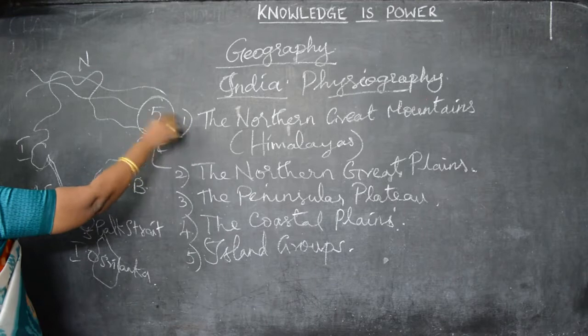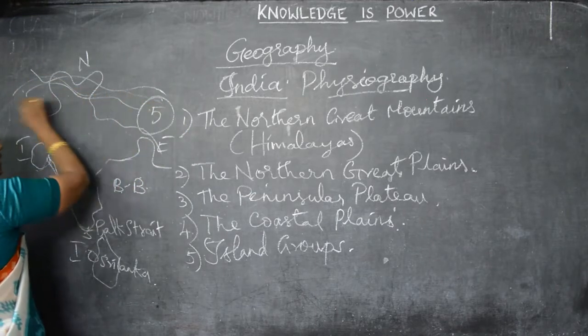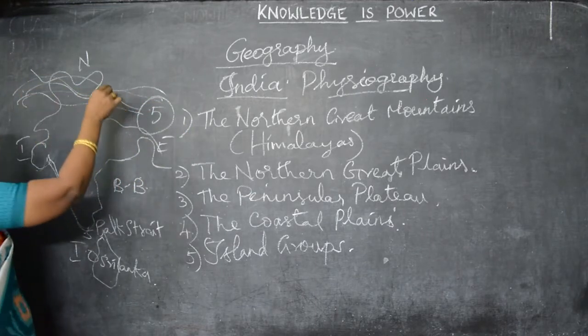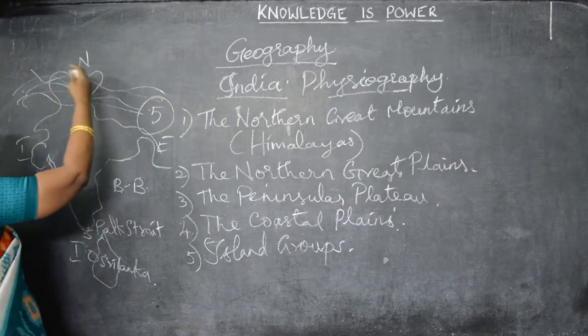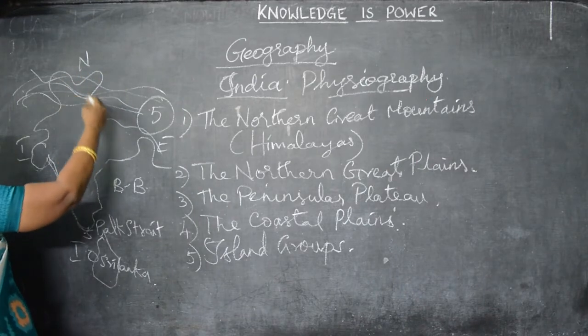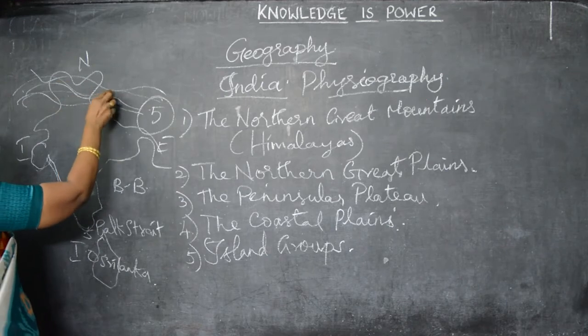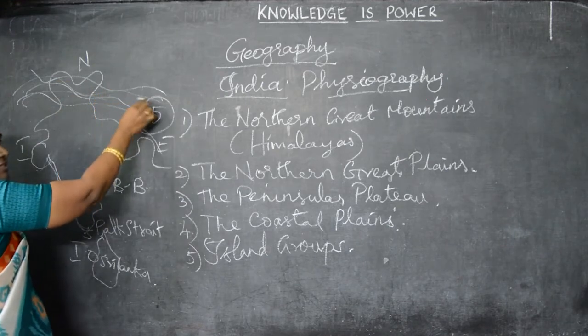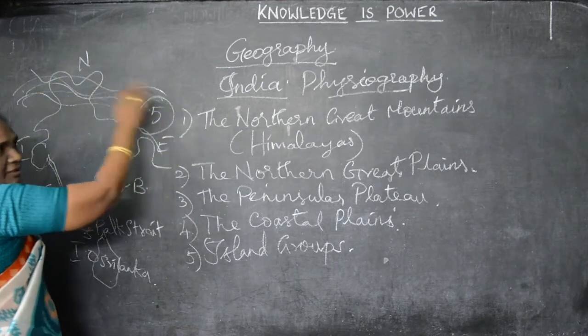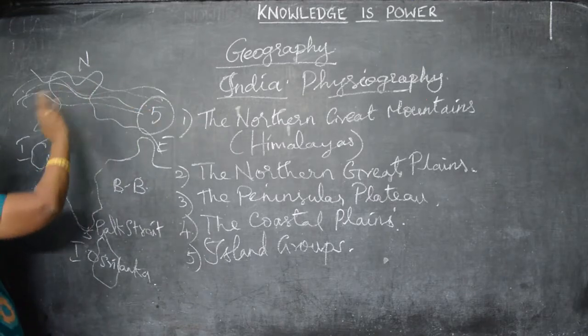Here the northern great mountains, the great Himalayas. Many ranges are there. Yesterday I told you the Karakoram range, the Ladakh range, the Zaskar range, the Pirpanjal range, and the Kailash range in Nepal. Understand? So many ranges in the northern great mountains, that is the Himalayas.